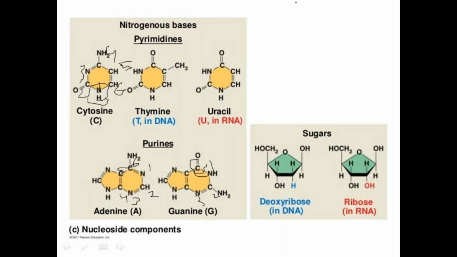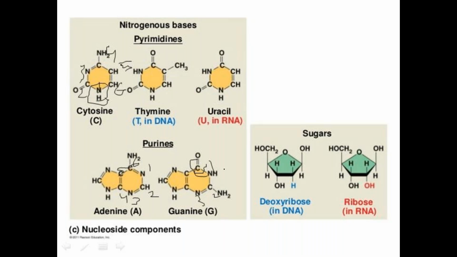okay. Here for naming of the purines, this is the numbering. That means here we have to start from here, whereas for pyrimidines, this is the starting position. Okay, and these are called as the purines and pyrimidines.